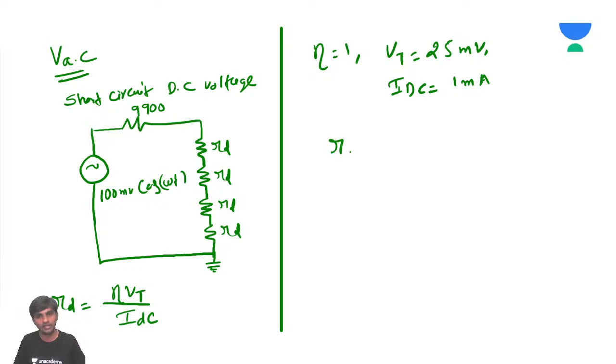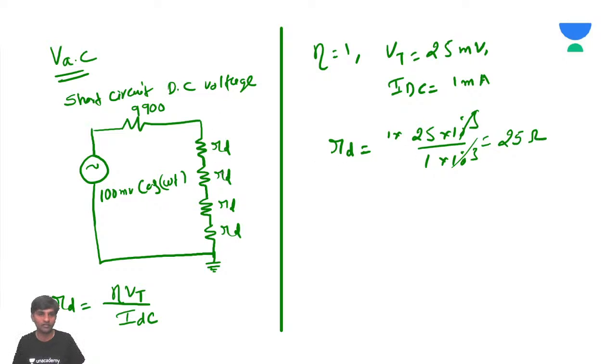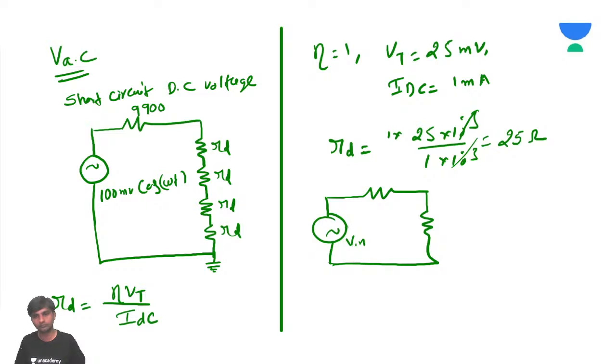So what is RD going to be? RD is going to be 1 into 25 into 10 to the power of minus 3 by 1 milliamp, so 1 into 10 to the power of minus 3. This will get cancelled, and you are going to have 25 ohms. So what is the equivalent circuit, sir? This is the V input, this is going to be 9,900, and this is going to be 100.